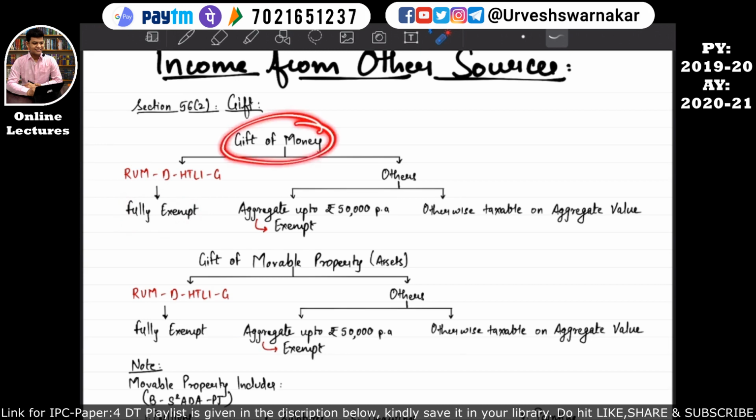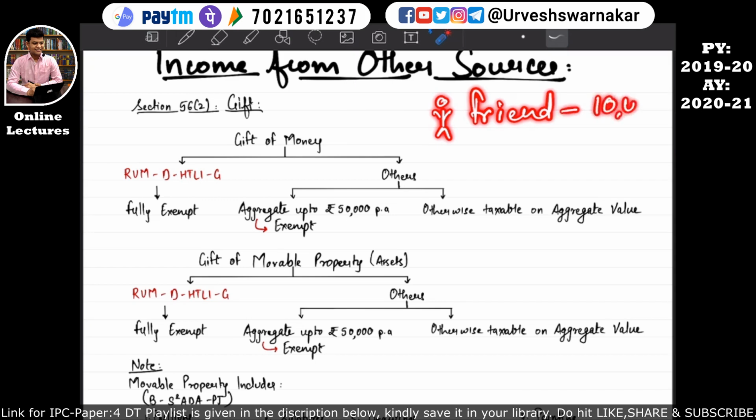But if a gift of money is received by the assessee from people other than these, that is what is written here as others, then the aggregate up to rupees 50,000 per annum will be fully exempt. That means this gift has been received from a friend. A gift of rupees 10,000 is received from a friend, and from one more friend a gift of rupees 60,000 has been received.